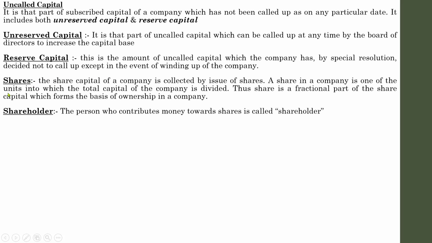So whoever buys these shares of a company is known as a shareholder, and a shareholder will become a member of the company also. So shareholders and members, these two terms belong to the same category of persons. So that is the meaning of shareholder.